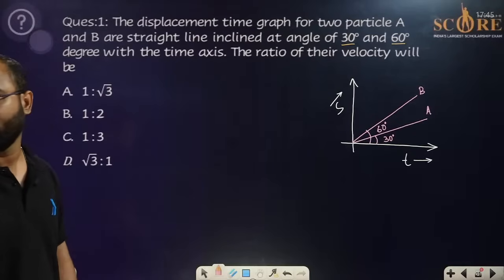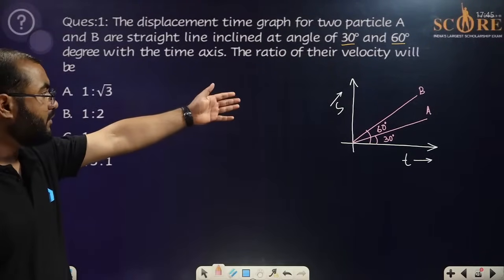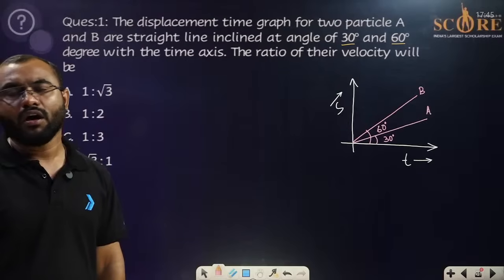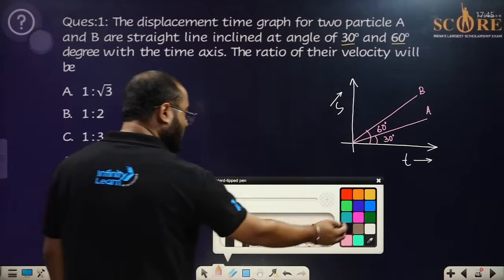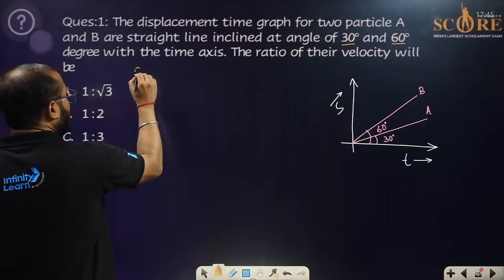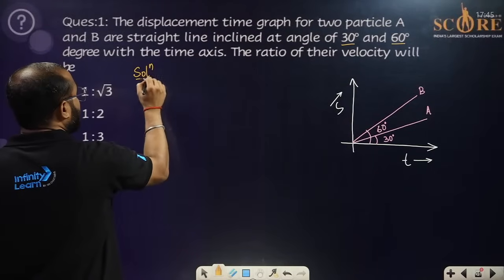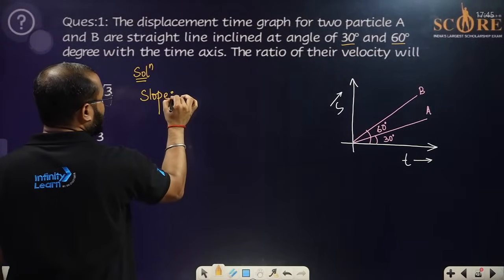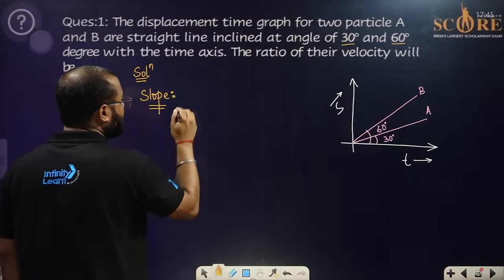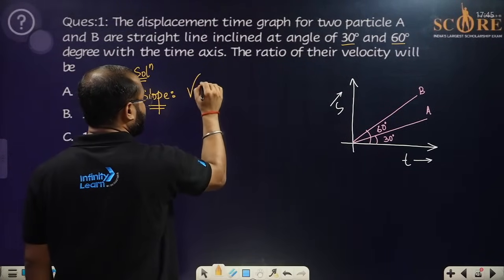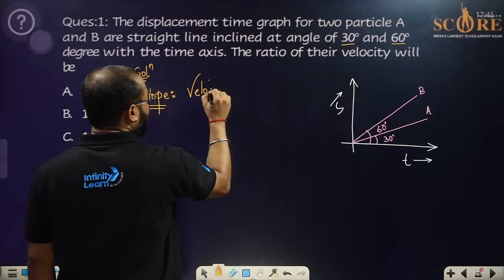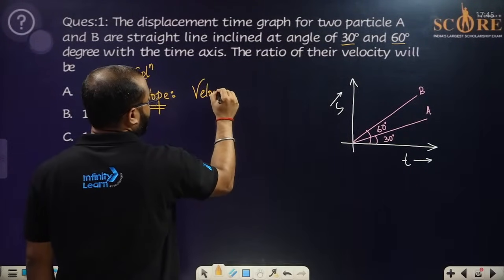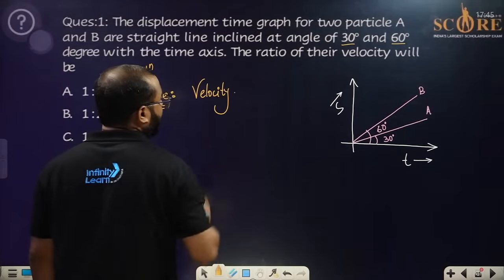How are we talking about velocity in this? Because this graph is all about displacement and time. So how can we talk about the velocity for this? Please do remember we have talked about slopes, everyone. We all know the solution for this entire question. We all know the slope of displacement-time graphs. The slope of a displacement-time graph gives you the understanding of velocity.